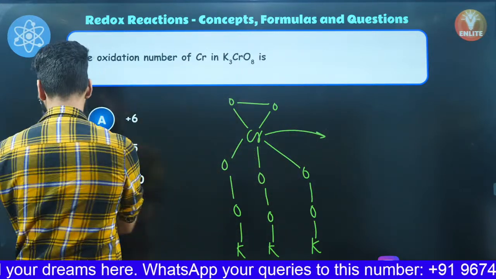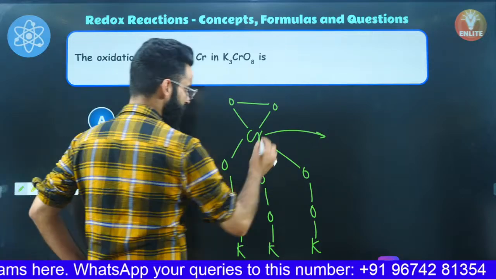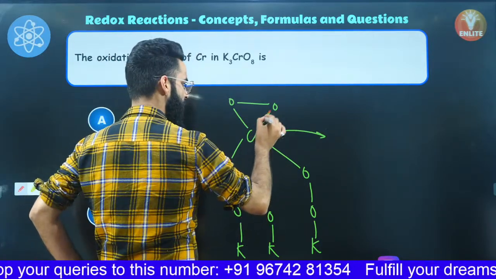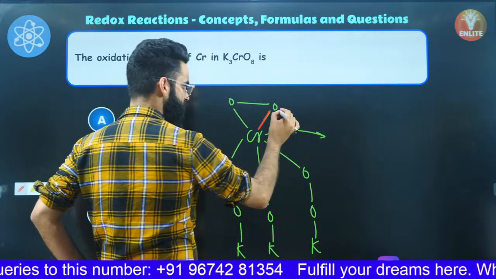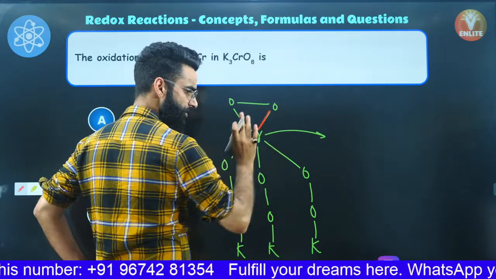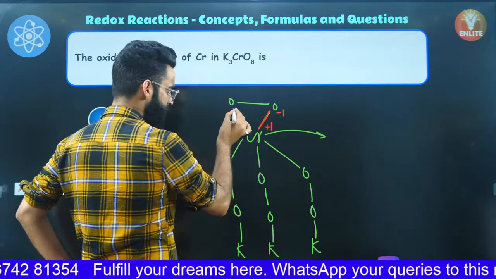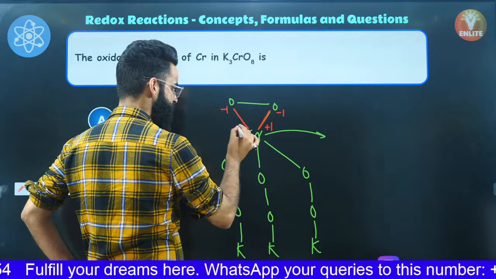Have a look exactly, people. If you talk about this particular single bond between chromium and oxygen, I must say oxygen is more electronegative. So oxygen will attract this bonded pair of electrons towards itself, due to which it gets -1 and chromium gets +1.